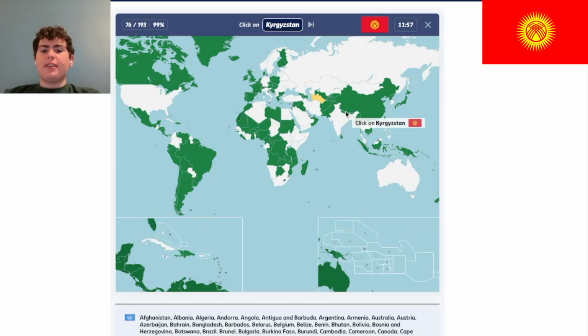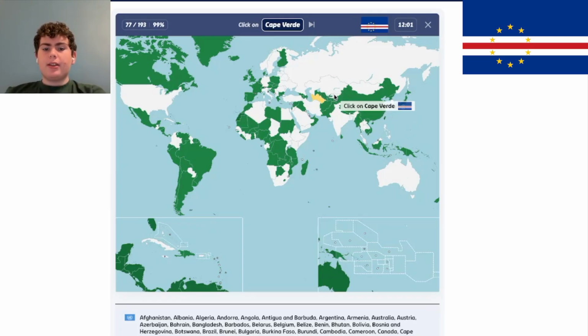Kyrgyzstan is another country in the stans. It's this country right here. Cape Verde is an island country off of Africa, and it is this one right here. Okay, so on the pronunciation, it should be Cabo Verde. The official language is Portuguese.